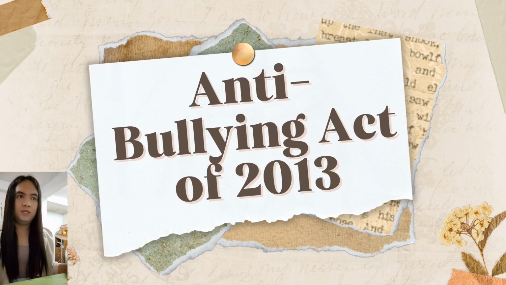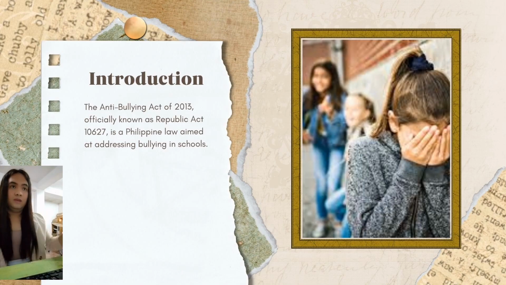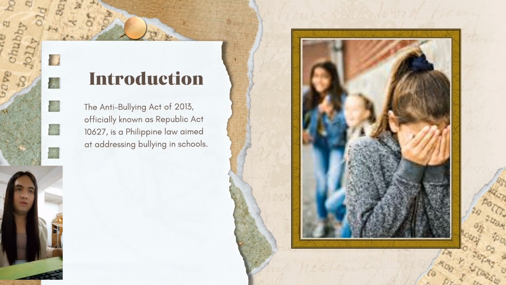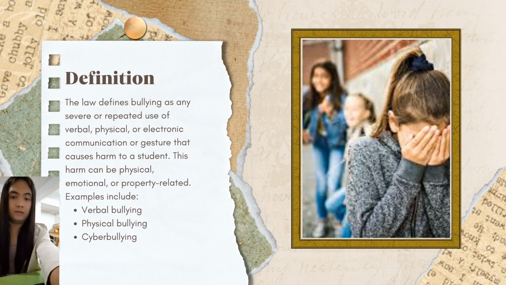So now let's proceed to the Anti-Bullying Act of 2013. Okay, so the Anti-Bullying Act of 2013 is officially known as RA 10627, or Republic Act number 10627. It is a Philippine law aimed at addressing bullying in schools.